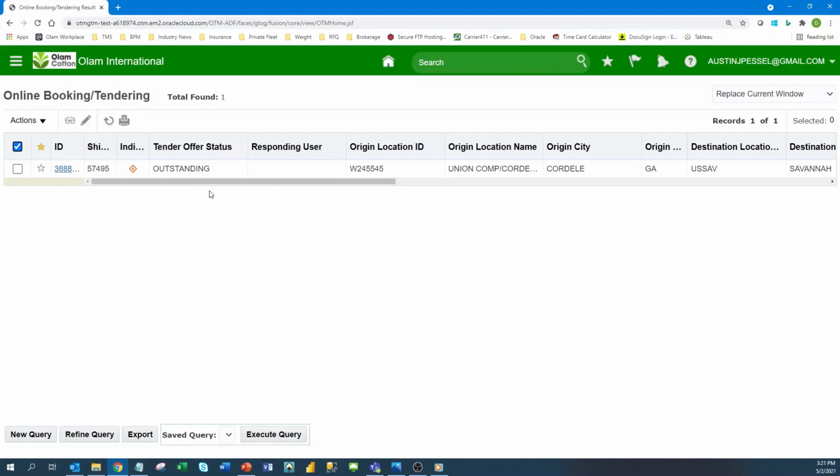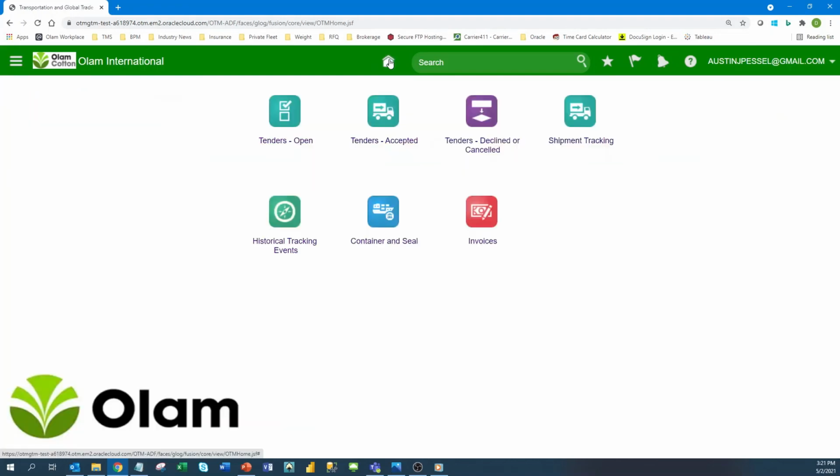To find this tender again, we would need to click the home button and navigate to the dashboard. At this point, we could click on the tender's accepted icon to search for this specific tender now that it is in accepted status. And similarly, if we had declined this tender, we could click on the tender's declined or withdrawn icon to search for this specific tender if it was in rejected status.